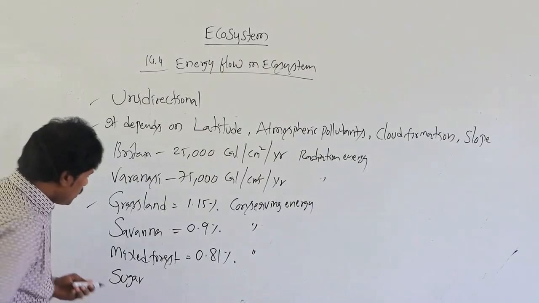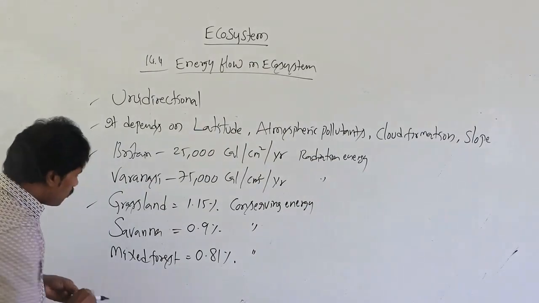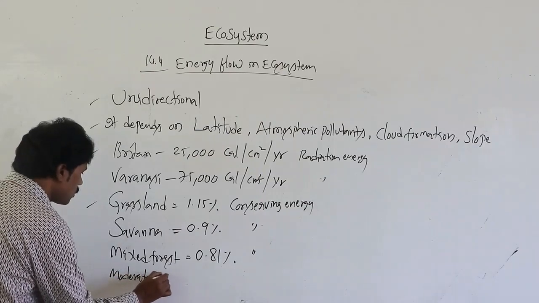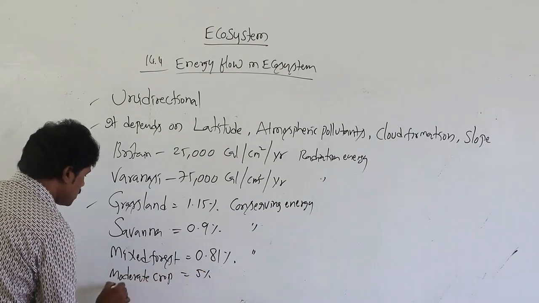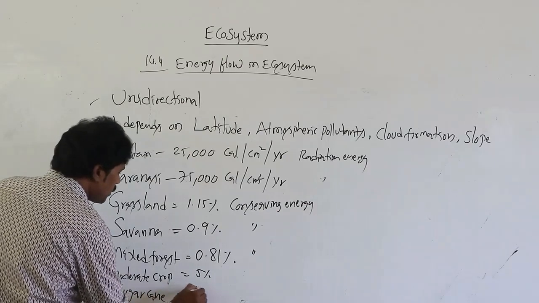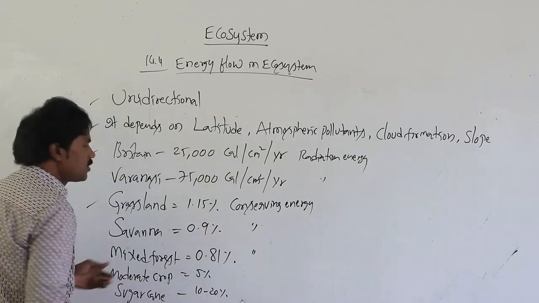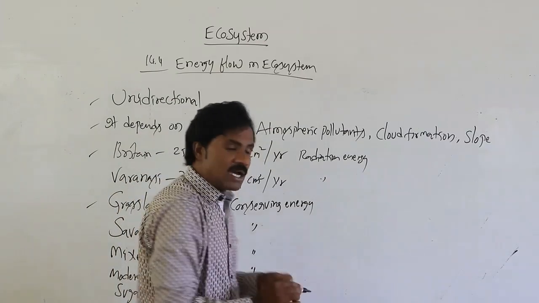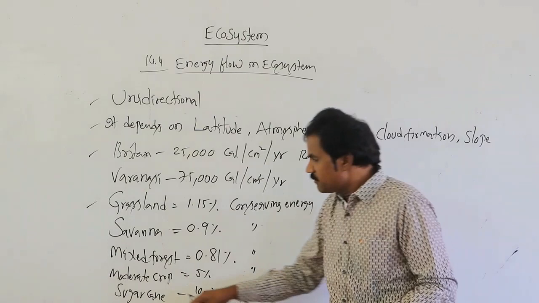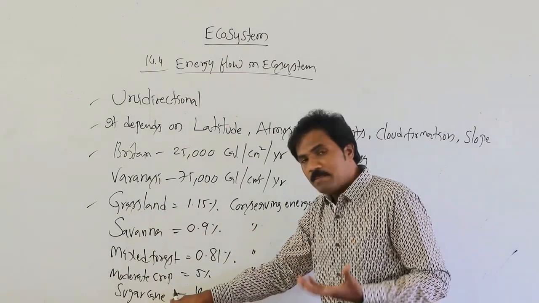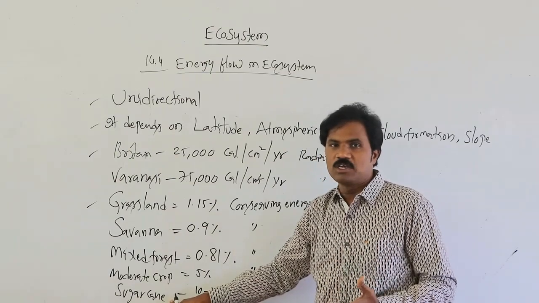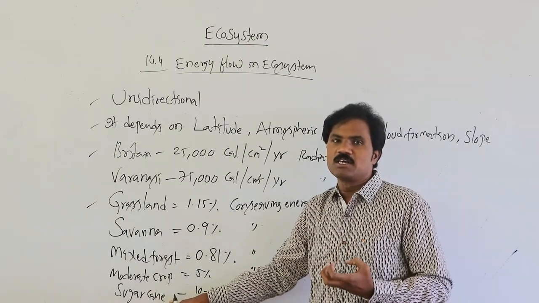Then related to moderate crops, 5%, and sugarcane 10 to 20%. So when you compare all of these, in absorbing the maximum amount of radiant energy, sugarcane plants have the capacity to conserve 10 to 20% of the energy.